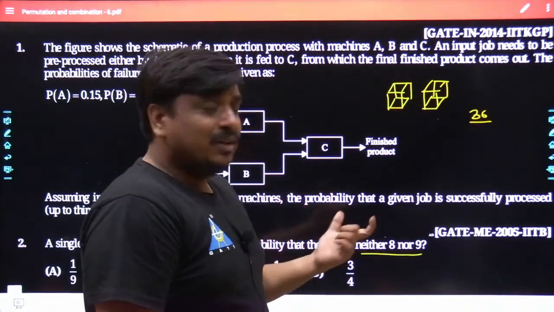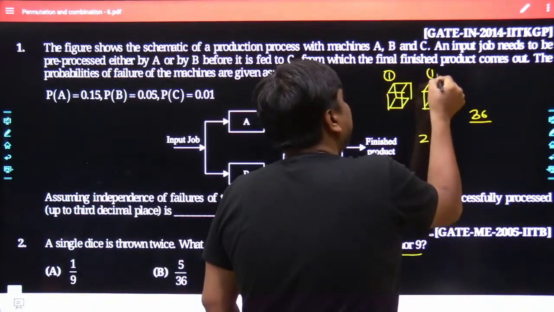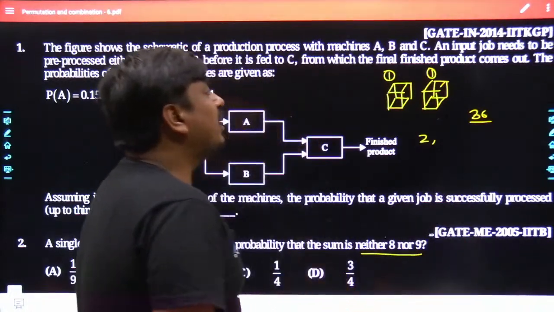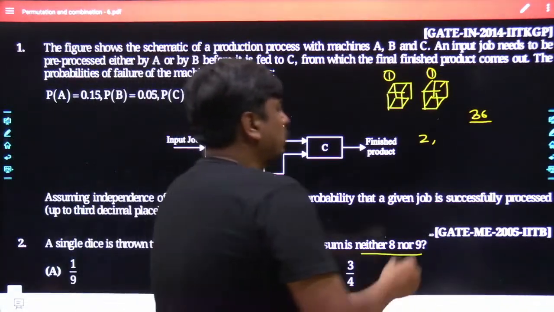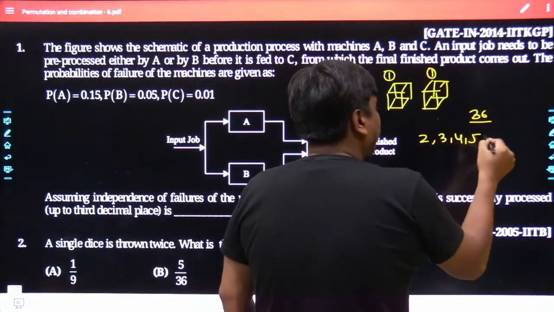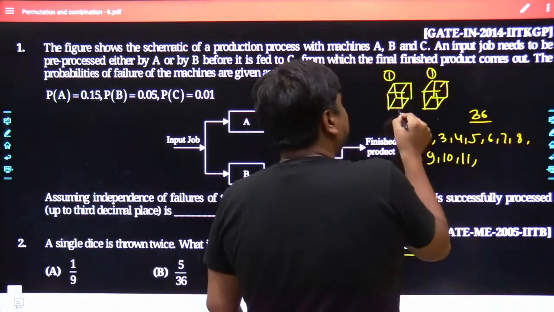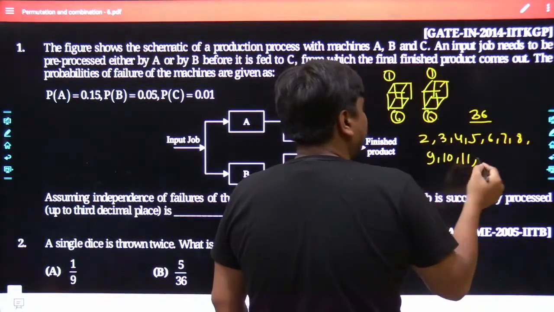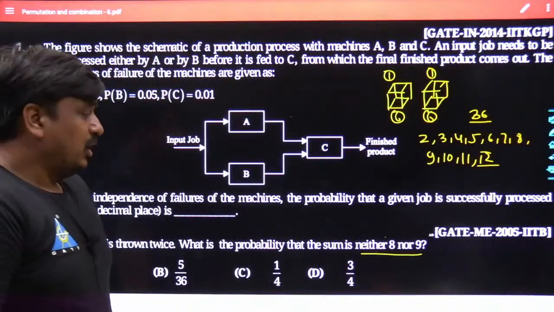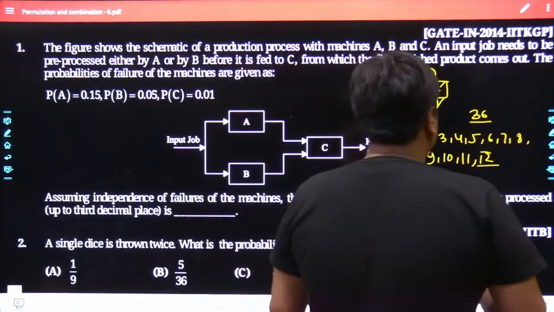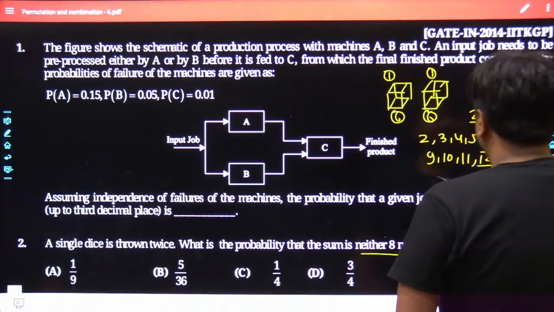The minimal sum could be 2, because the minimal digit which can be offered in the first trial is 1, and similarly the minimal digit offered by the second trial is only 1. So it could be 2, can go to 3, 4, 5, 6, 7, 8, 9, 10, 11, and the maximum number which can be experienced by either die is 6 and 6, and hence it would be 12. So as far as this problem is concerned, your favorable conditions are anything apart from 8 and 9. So forget about 8 and 9.